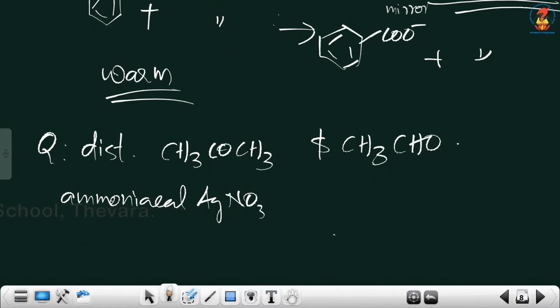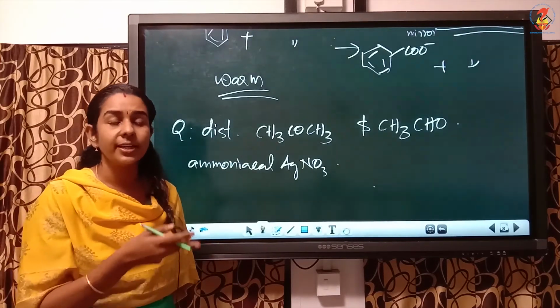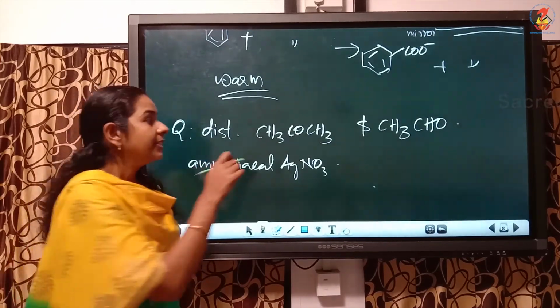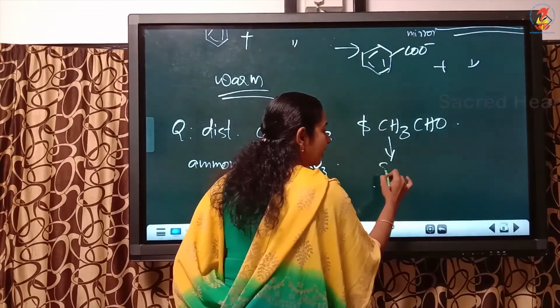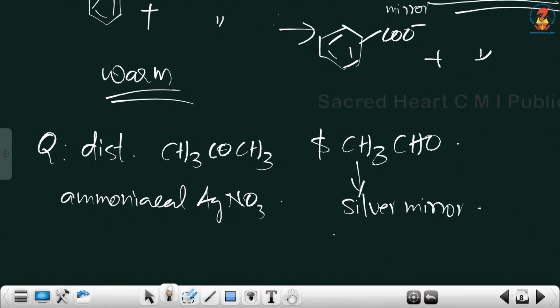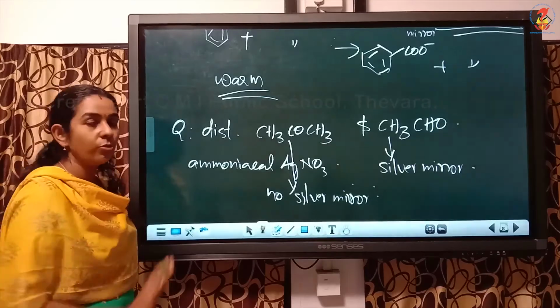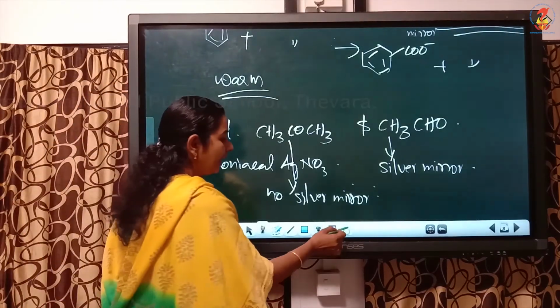When we write the answer to a distinguish-between question, we must specify the reagent. So both the compounds we have to warm with ammoniacal silver nitrate. CH3CHO will give a bright silver mirror, and this one, no silver mirror. So we can identify both the compounds. Yes. So note down this question also along with the answer.